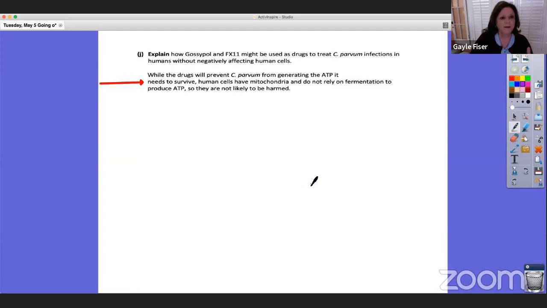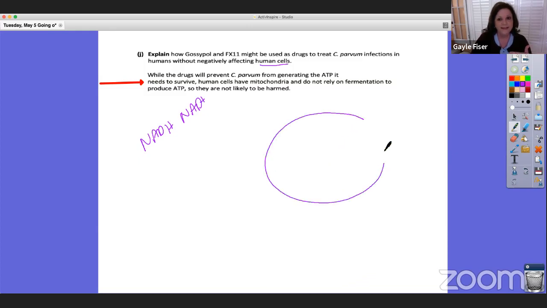Okay, so now this one: explain how gossypol and FX11 might be used as drugs to treat C. parvum infection in humans without negatively affecting human cells. So what were the drugs doing? They had an allosteric site, and they were disrupting the enzyme that needed to go from NADH to NAD, right? So to go back into glycolysis, but what happens with pyruvate in a human? Okay, so we have a human cell, and so this was the point of the mitochondria. There's our nucleus, there's our mitochondria.